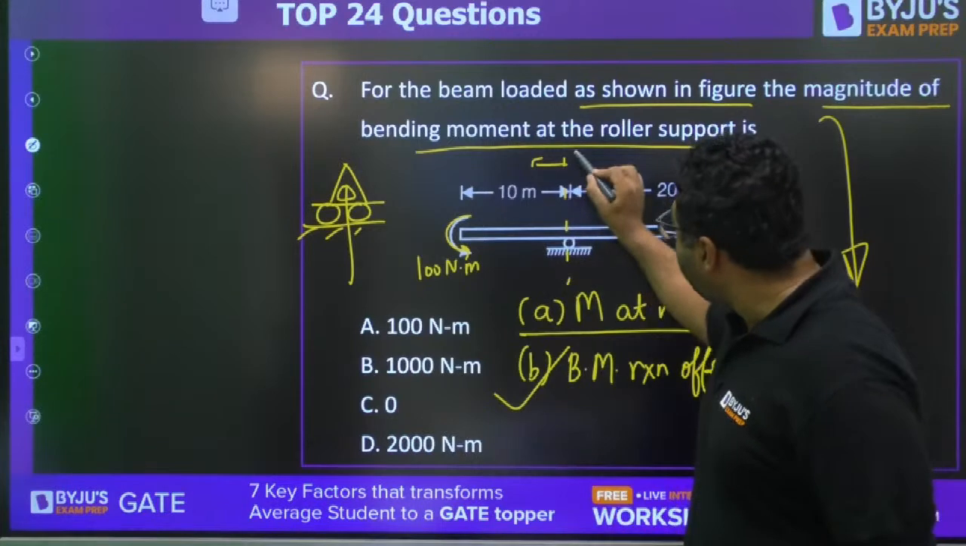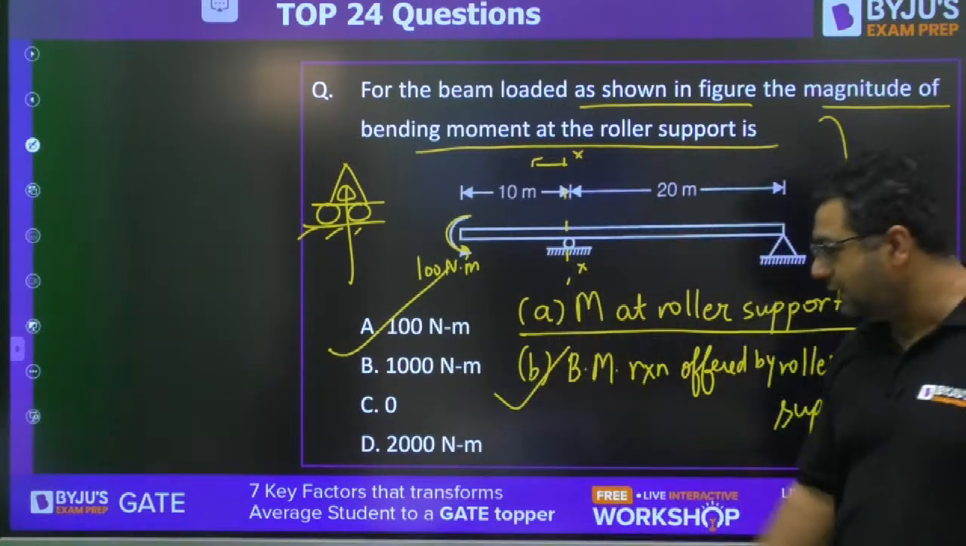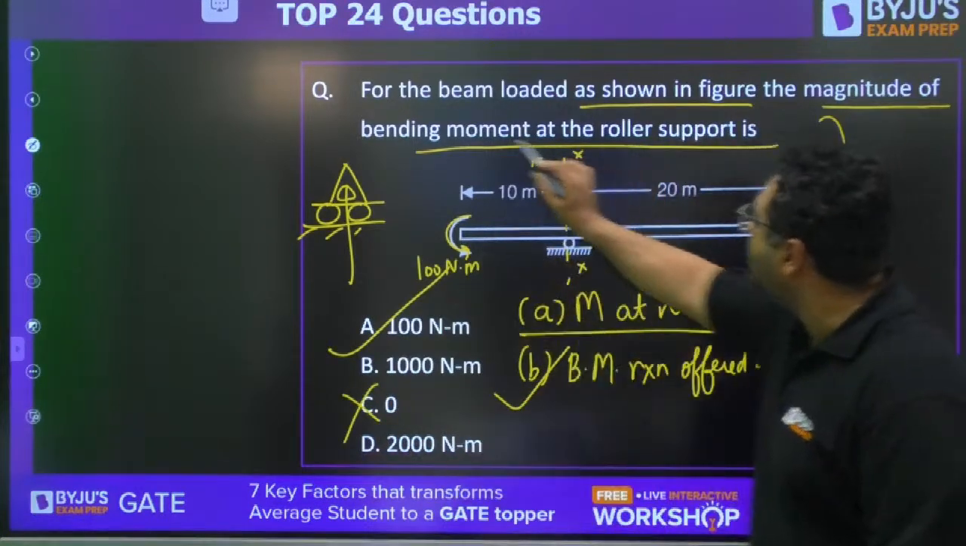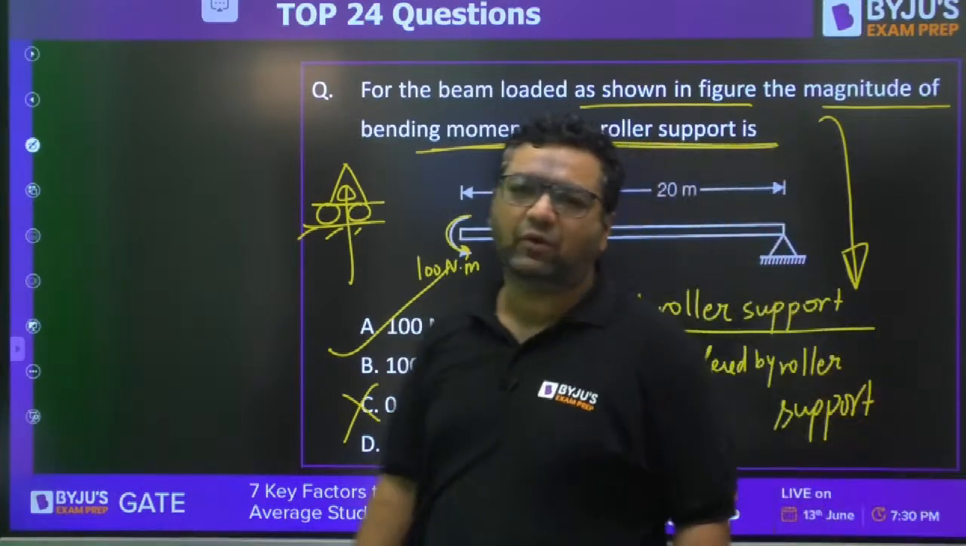So bending moment at that section which is applied is 100 Newton meter. It is not going to be 0. 0 will be the reaction. But what they are asking, they are saying bending moment at the roller support. They are not saying bending moment reaction by the roller support.